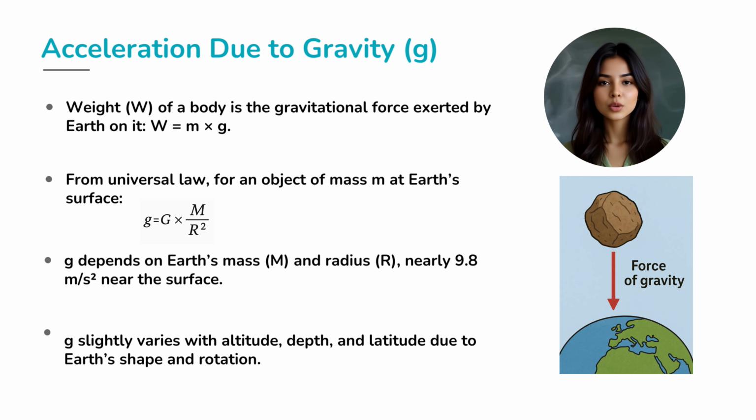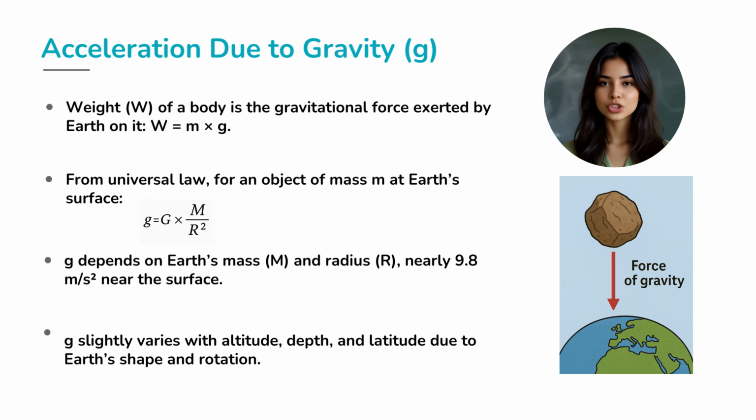Now, let's zoom into Earth, our home planet, the giant magnet of matter. The Earth pulls every object toward its center, and this pull produces an acceleration called g, the acceleration due to gravity. Weight, my friends, is nothing but that gravitational pull. We say weight equals mass multiplied by g. So if you have a mass of 50 kilograms, your weight on Earth is 50 times 9.8, which is 490 newtons. And yes, g equals capital G multiplied by (capital M divided by r squared).